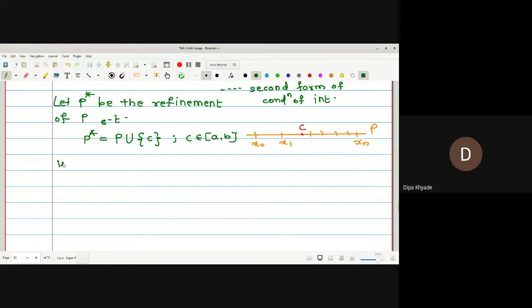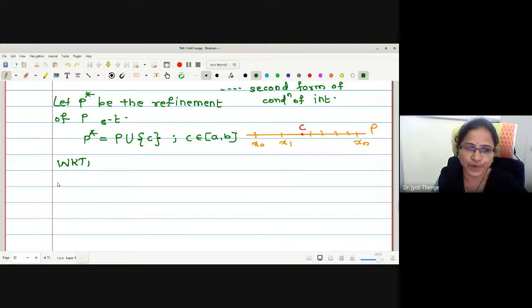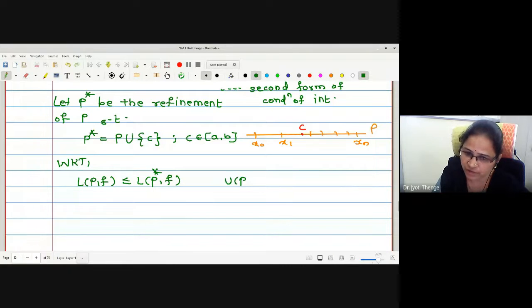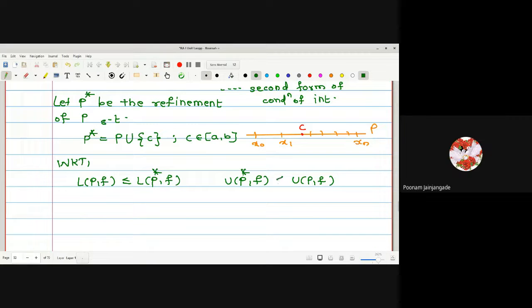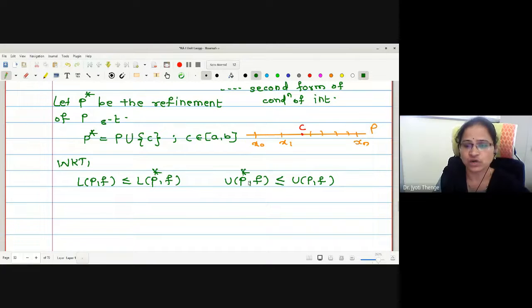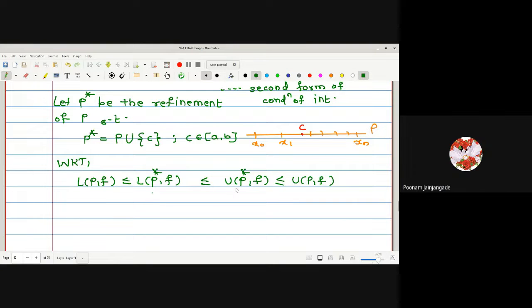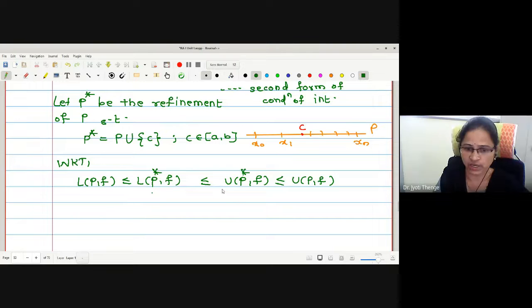Now we will write the relation between the upper sums and lower sums with respect to the original partition and with respect to the refinement. We already know that LPF is less than or equal to LP star F. This we have proved. What for UP star F? What is the relation with UPF? Upper sum decreases, right? Less than or equal. And every lower sum is less than or equal to the upper. Therefore, this is the relation we have.